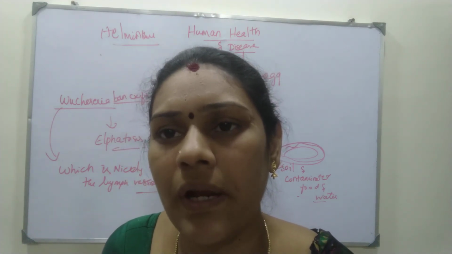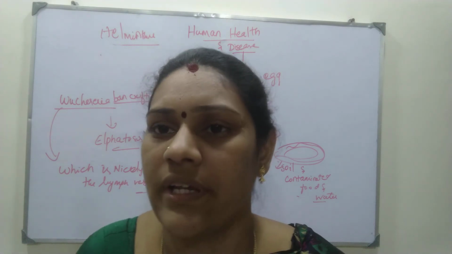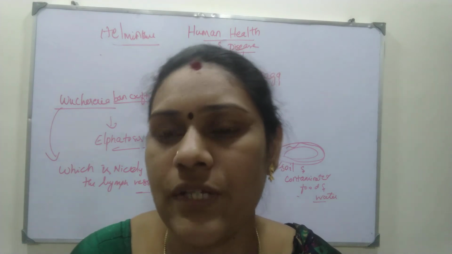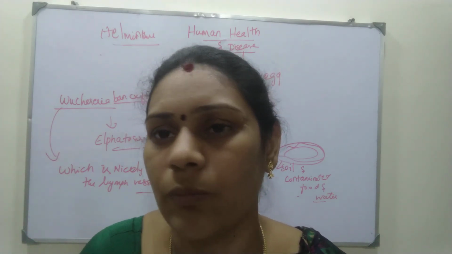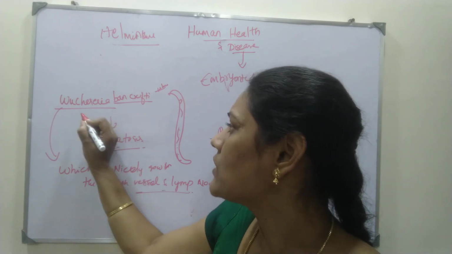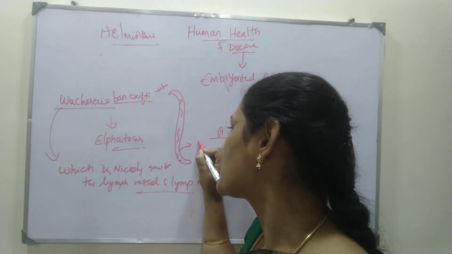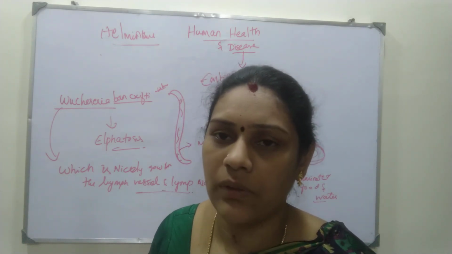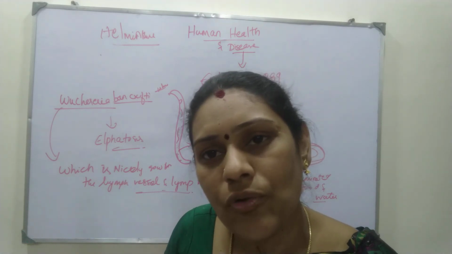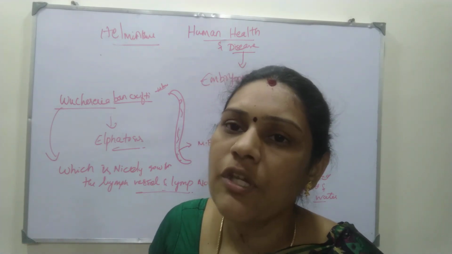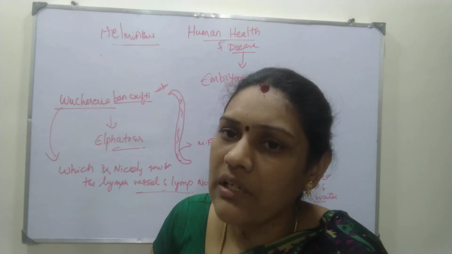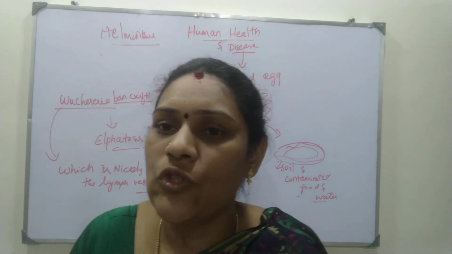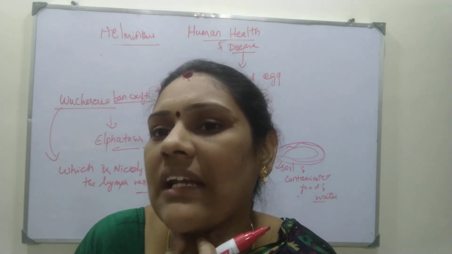Its life cycle needs two hosts to run. One is humans, another one is the Culex mosquito. In the Culex mosquito, Wuchereria bancrofti produces microfilaria, also called the larvae. The larvae or microfilaria is produced in the Culex mosquito. When the Culex mosquito bites our skin and we scratch it, the Wuchereria bancrofti present in the salivary gland of the mosquito enters.